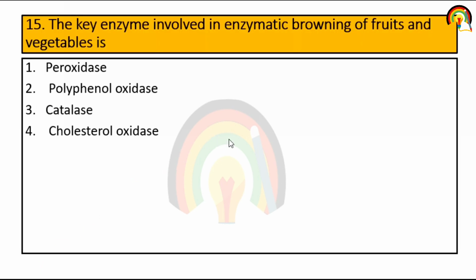Next question. The key enzyme involved in enzymatic browning of fruit and vegetable is. So what is asked in the question is which enzyme is involved in browning in the case of fruit and vegetable. Browning means brown color or brown pigment in fruit and vegetable. So it's polyphenol oxidase, that is also called PPO.